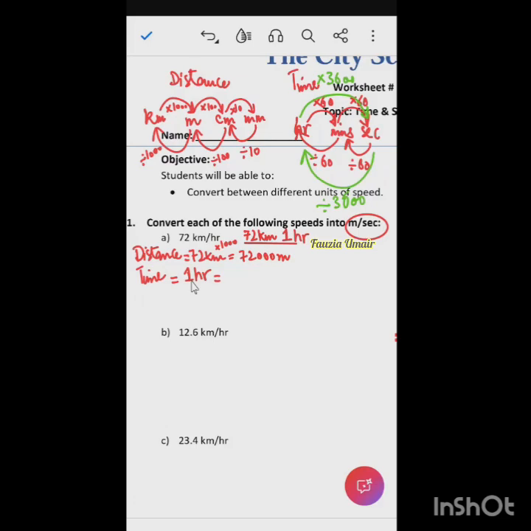Now the time: 1 hour should be converted into seconds. In 1 hour, how many seconds? Look here, hour to be converted into seconds, the top green arrow. So you need to multiply by 3600. So 3600 seconds. Now the speed will be 72,000 divided by 3600. And now the unit has changed. It's not kilometer per hour anymore. It's meter per second.